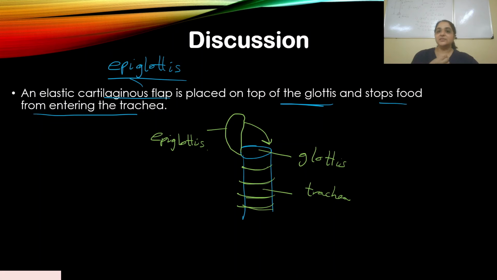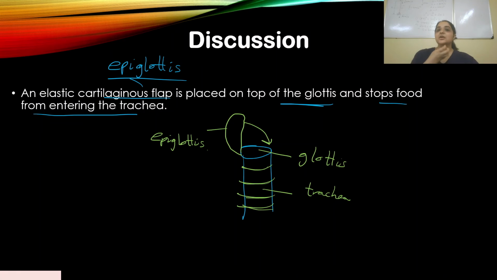Now what happens is, when the food has gone into the last part of the pharynx, your larynx, where the vocal cords are present, they come together, and with the help of muscles your larynx moves up.